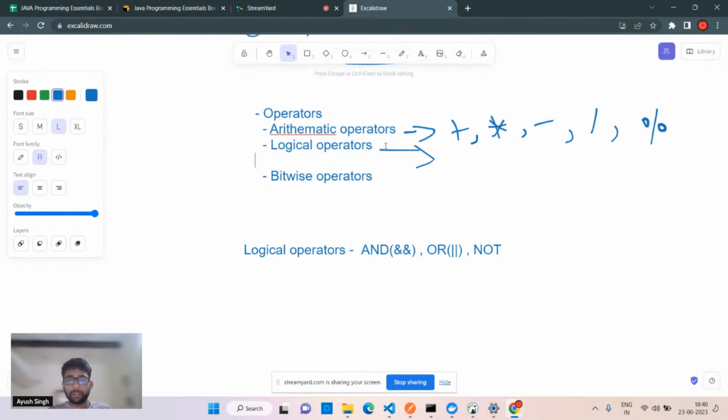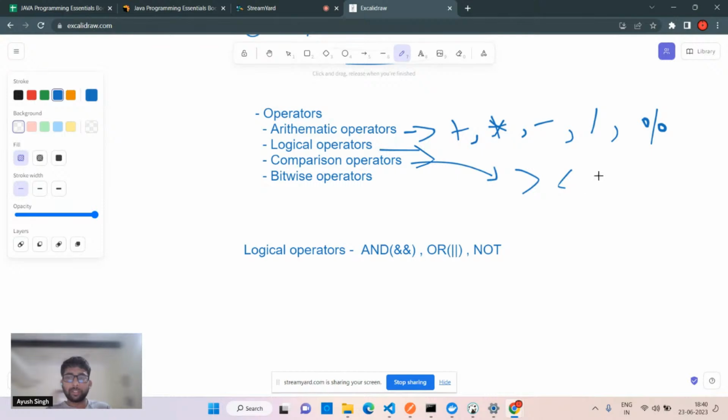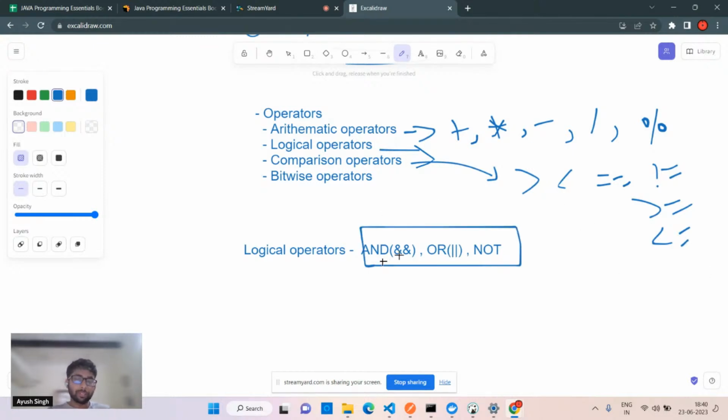The basic ones I'll write also. There is one more, which is the comparison. This is again quite easy. Comparing the numbers, comparing the strings and all those things, although strings cannot be compared directly. Although it returns some value at the same point using a comparison operator. I hope you're getting my point. Let's suppose you have to compare numbers, which is simple. This is again simple maths, which is nothing but less than, greater than, equal to, not equal to, less than or equal to, and greater than or equal to, and all those things. This is easy. Logical operator is quite tricky in this case, because it is related to bitwise as well, right?